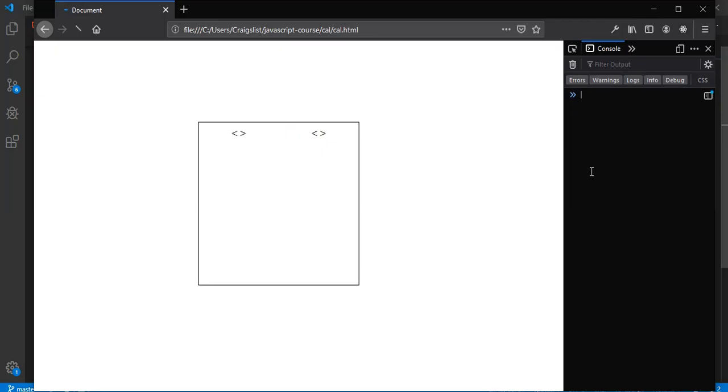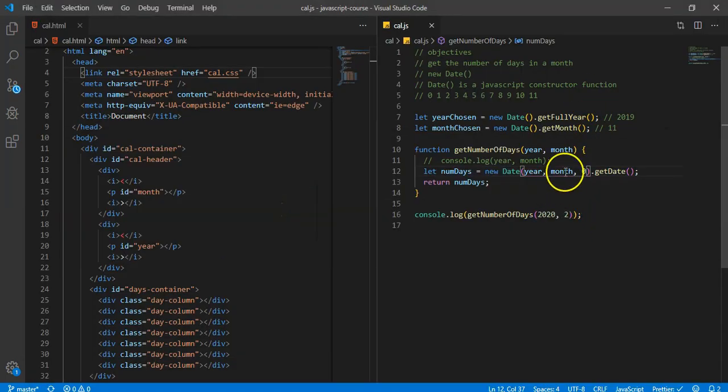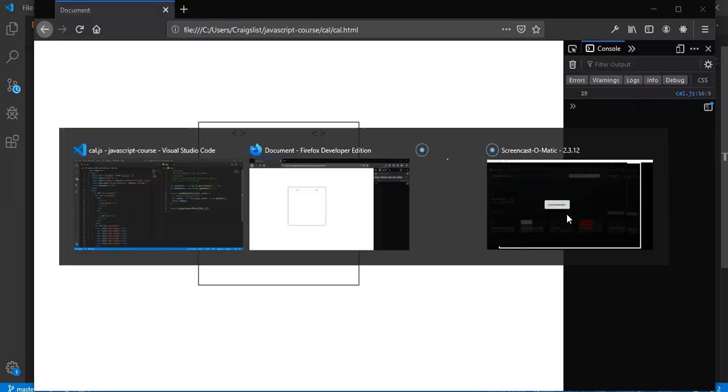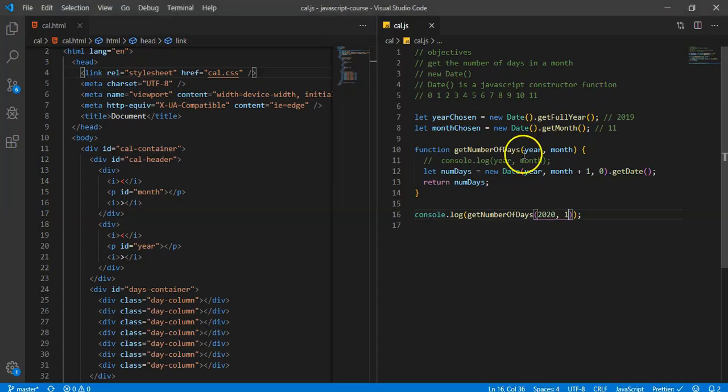So now if we go like this, we get 29, that's what we want, but since we're going to be doing +1, basically it would be 1 now. Because 1 would be 1 + 1, right? It's going to give us 29. So that's going to be a little bit confusing, but I'll remind you guys of that, that way we don't get tripped up there. So that function works. It took a little bit of setting up, but all right.